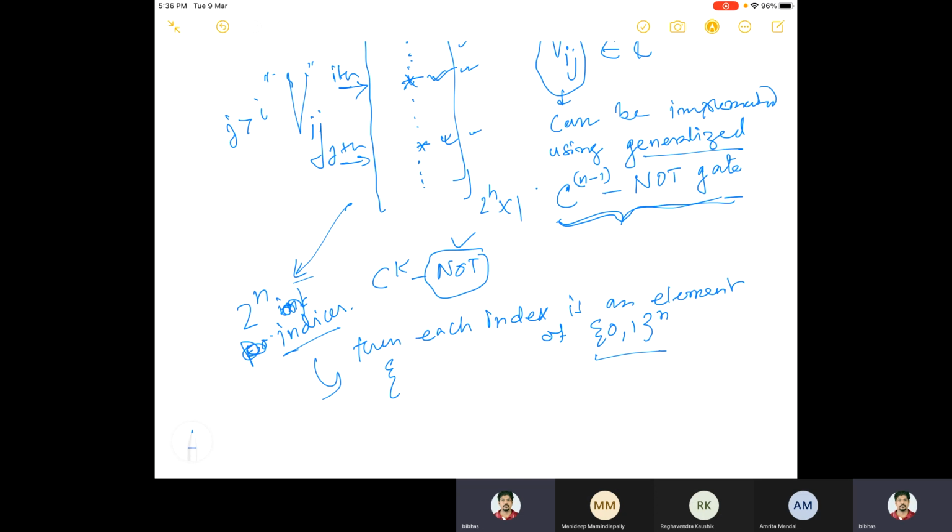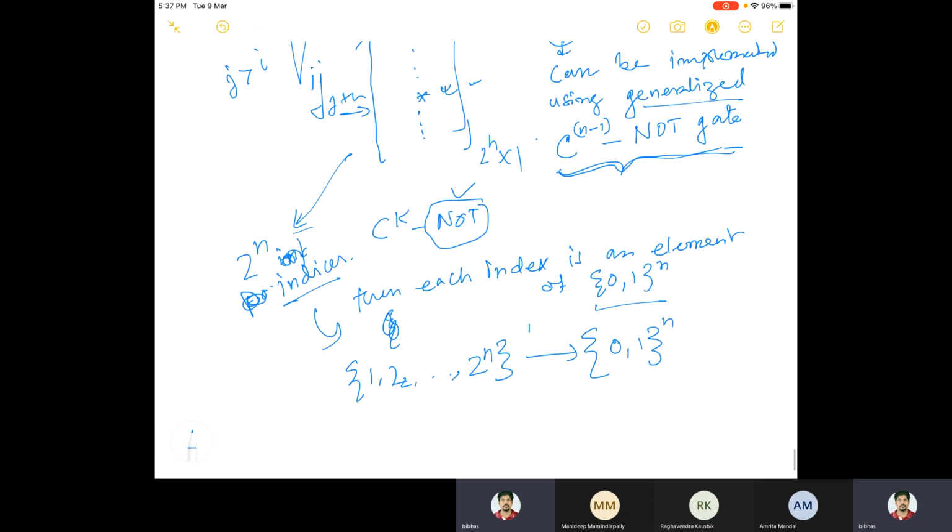So you now need to associate these 2 to the power n indices, so I have 1, 2, up to 2 to the power n, and I'm making an association with the elements in {0,1} to the power n. One way to do it is the binary representation. So this is called a binary code also. But instead of binary, there is another coding, that is called a Gray code.